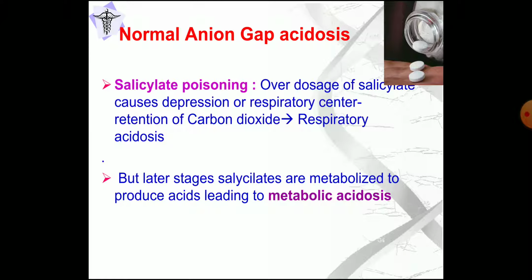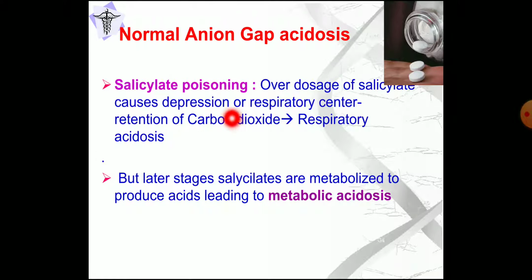Then salicylate poisoning is a rare cause. First it acts on the respiratory center causing retention of carbon dioxide, and respiratory acidosis is produced when there is overdosage of salicylate. But later on, the salicylates are metabolized in the body producing acids, and that will produce metabolic acidosis. So this is not very common, and only occurs in poisoning cases.